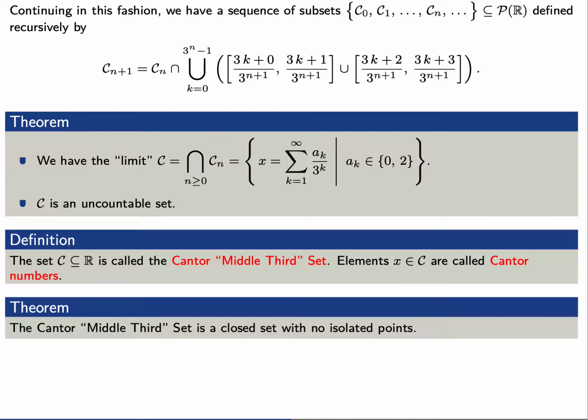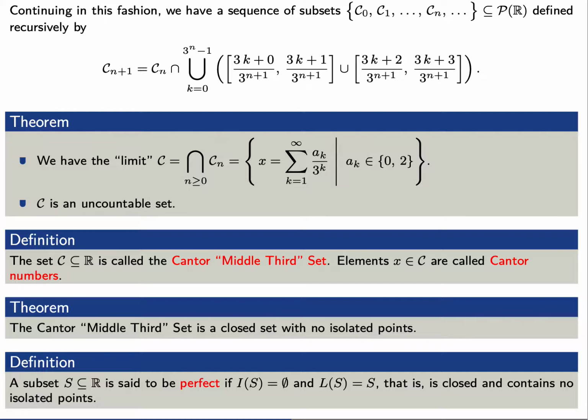We're going to prove a special result today. That is that the Cantor middle third set is a closed set with no isolated points. We could have also called this a perfect set. In general, a subset S is said to be perfect if I of S is the empty set, that is, S contains no isolated points, and L of S equals S, that is, S is a closed set.